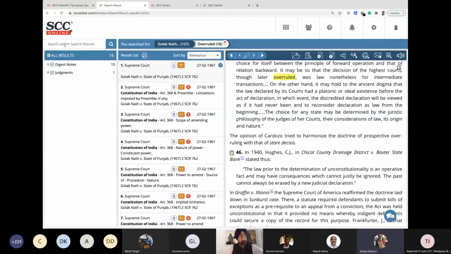So what you're saying is that, for any judgment, to check which point of law within the judgment is overruled, we can first go to find by party name, select the judgment, open the judgment, and within the judgment search for the term overruled and see in case there's any point overruled.